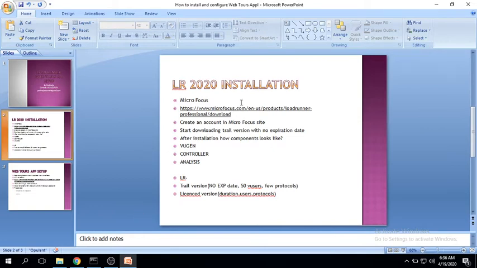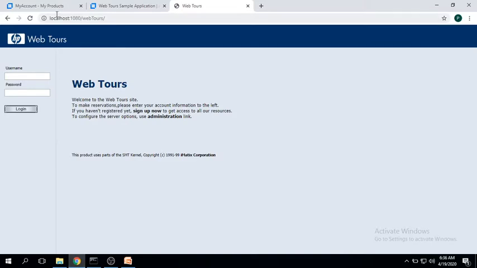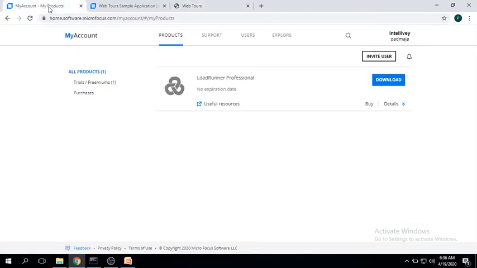Okay, so this is the URL which I am giving you. From this URL, this is the path to install LoadRunner. Just go to the site. So this is the site. When you have an account in Micro Focus, then you can log in. As a registered user, you can download it from the site. You can see here LoadRunner Professional. This is the one which you need to download.